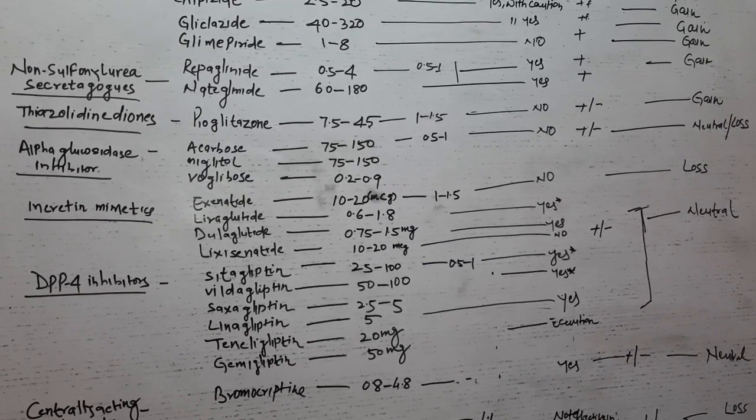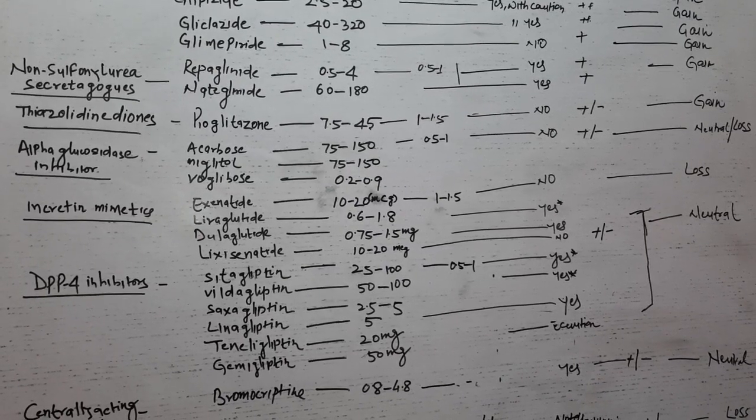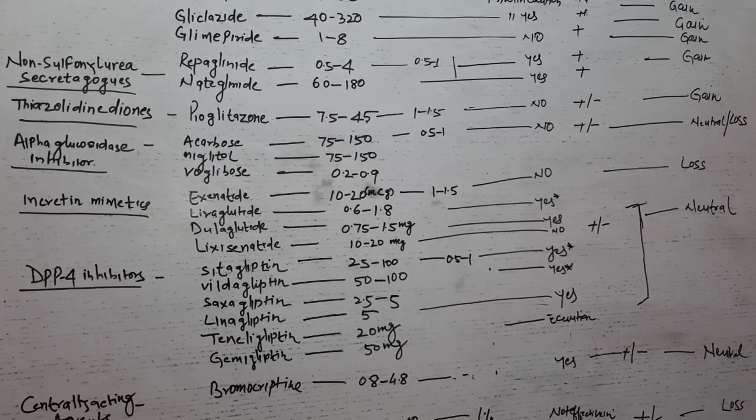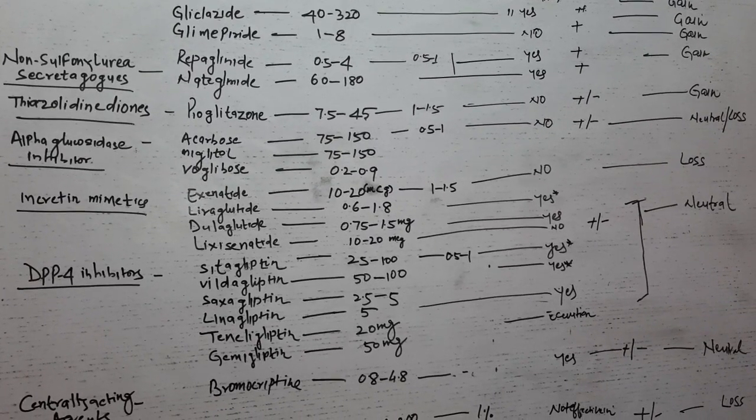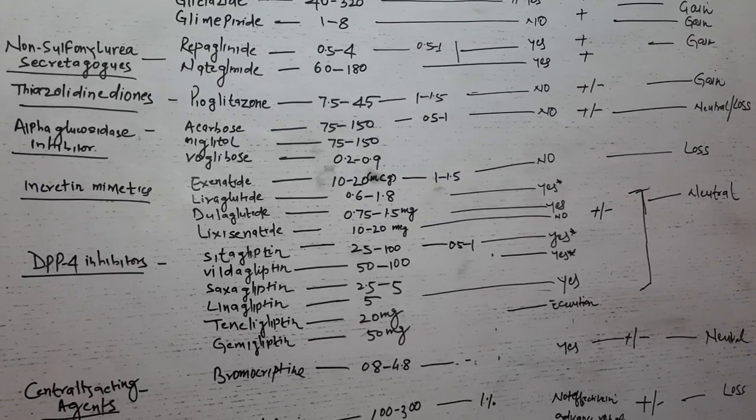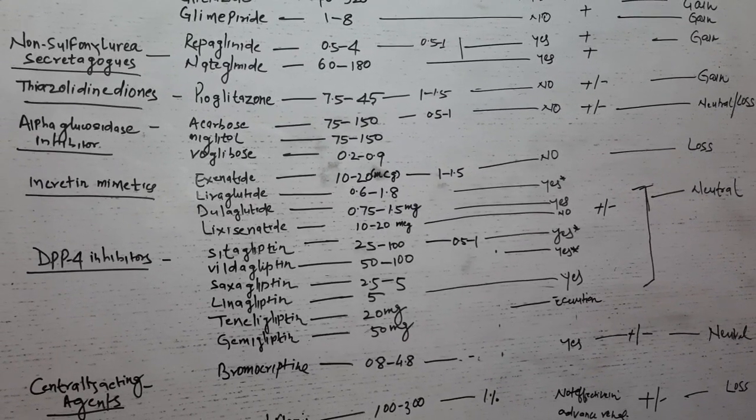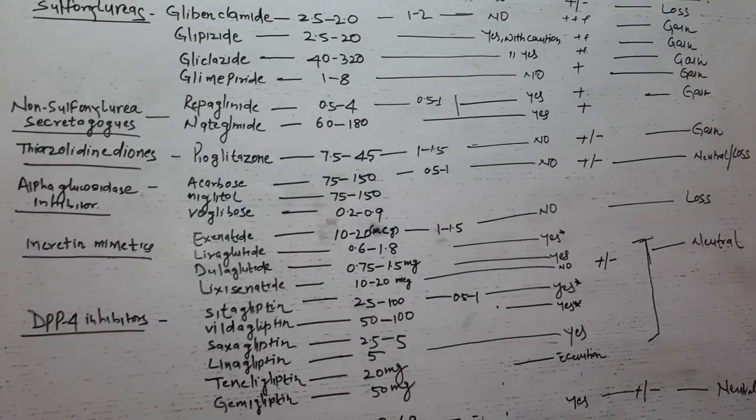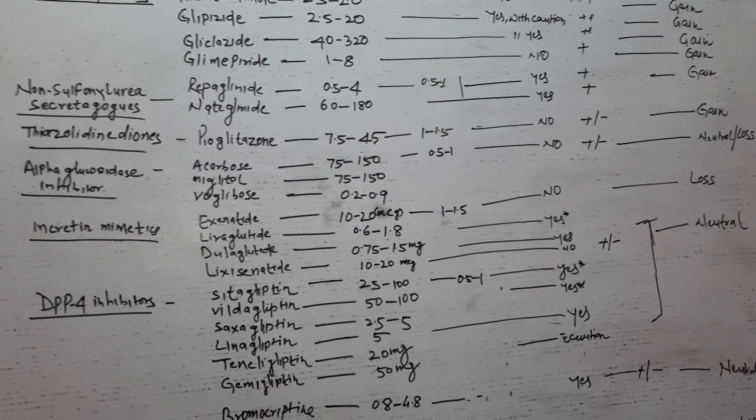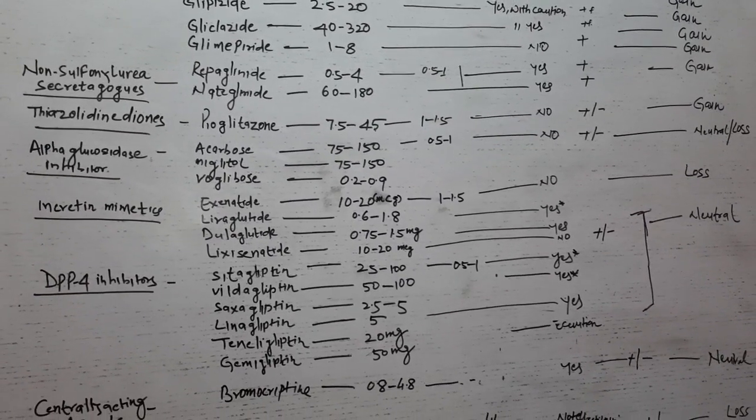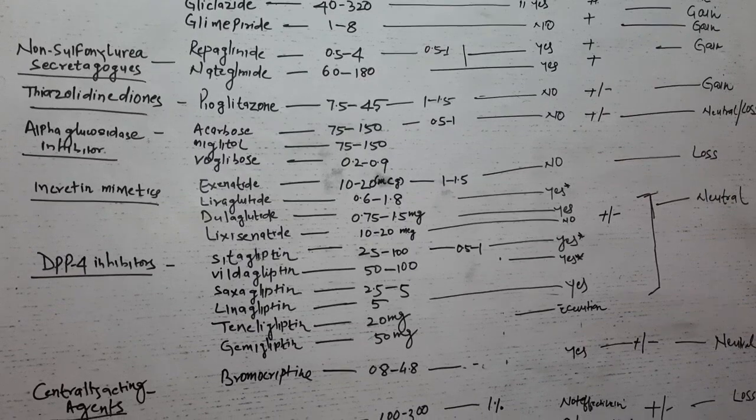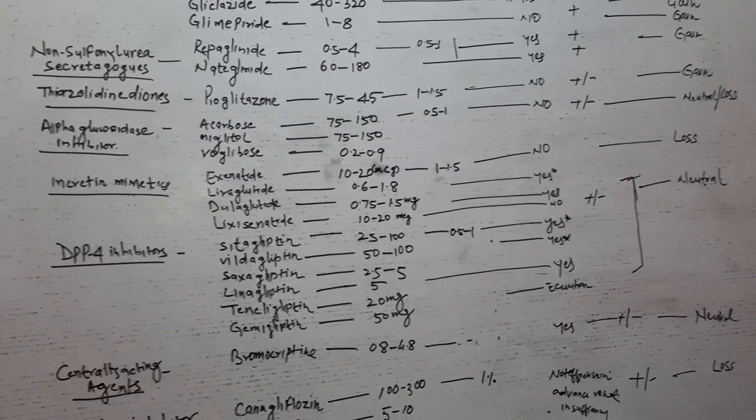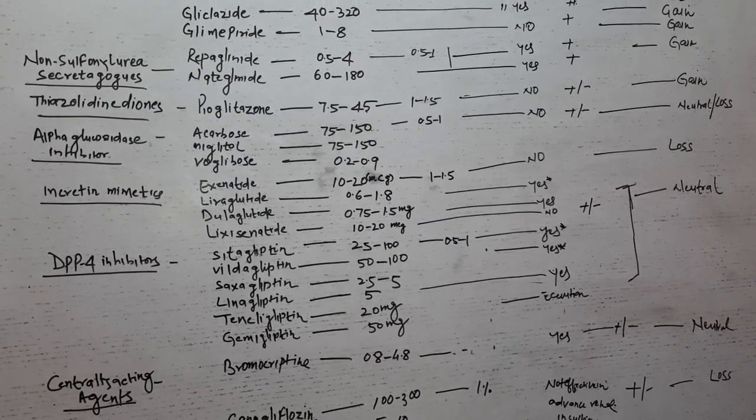Here, thiazolidinediones activate a nuclear receptor called peroxisome proliferator activated receptor. They cause expression of specific genes present in adipose tissue and muscle, which encode for lipoprotein lipase, fatty acid transporter proteins, fatty acid coenzyme synthetase, and glucose transporters. They increase glucose uptake, increase lipogenesis in adipose tissue, and decrease gluconeogenesis in the liver.